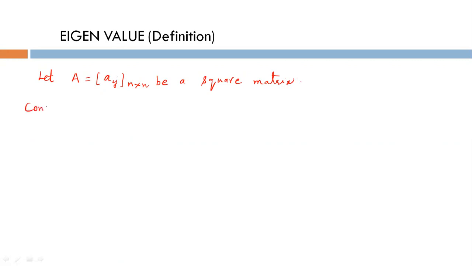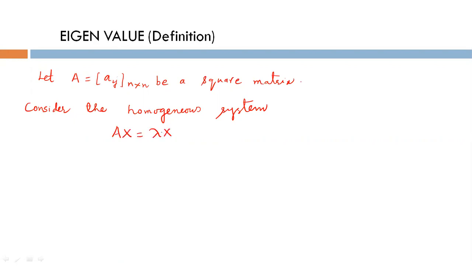Consider the homogeneous system. The system looks like Ax equal to lambda x.